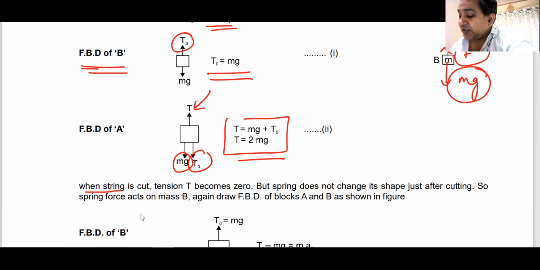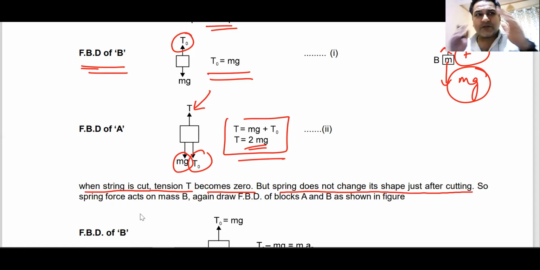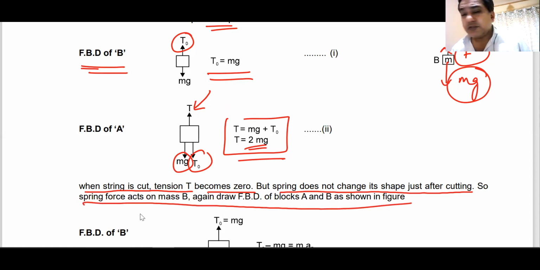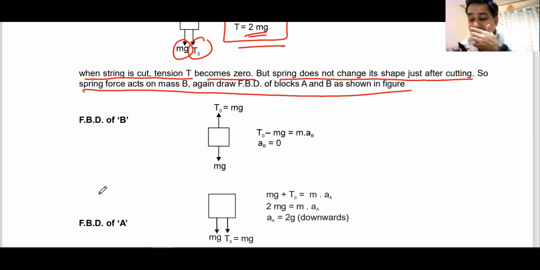Now, when the string is cut, this tension becomes 0. As soon as the string is cut, the tension in the string becomes 0, but the force in the spring does not become 0 all of a sudden. The spring does not change its shape just after cutting. It will take some time to change the force. So spring force acts on the mass B again. So now we have got the value of the spring force. On the block B, the same spring force is acting.